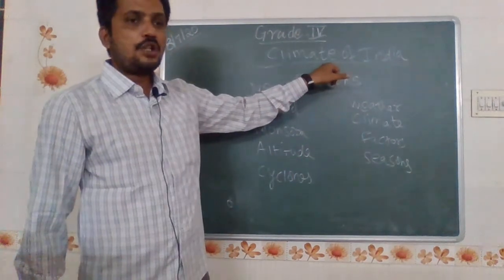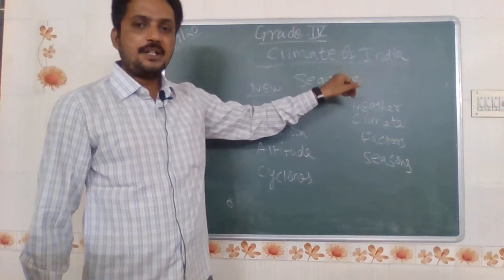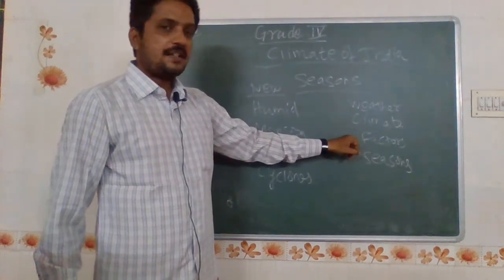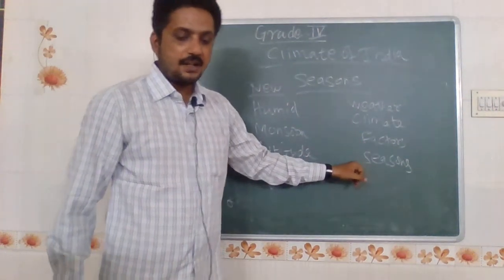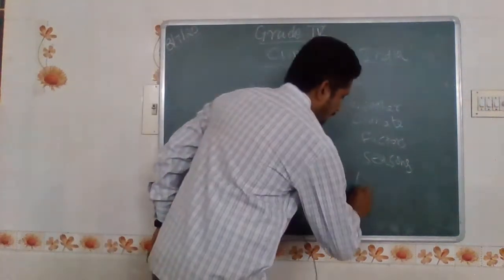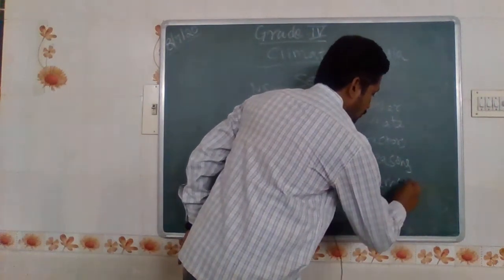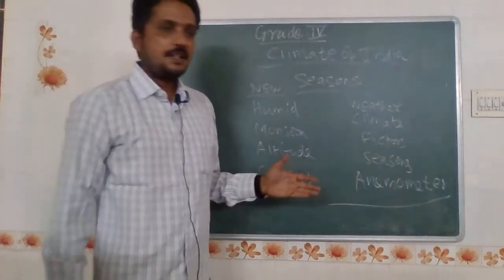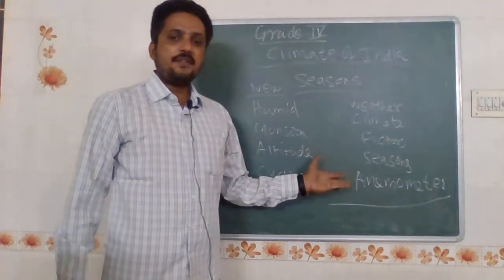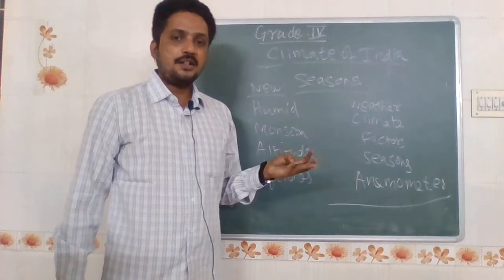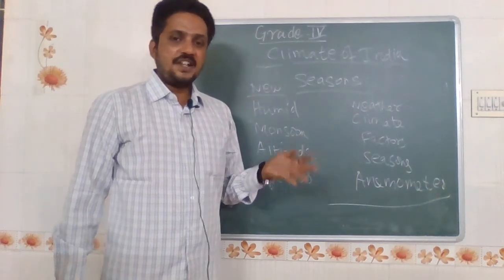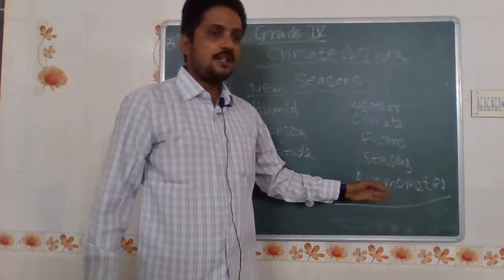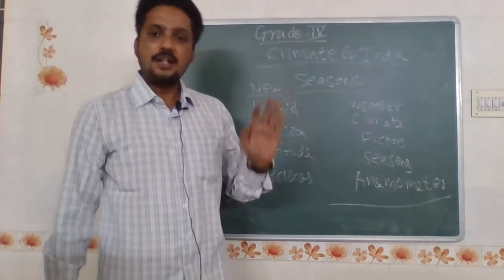In this, the topic name is Climate of India. In the Climate of India, we will look at the contents: weather, climate, factors affecting climate, and the major seasons in India. And then the anemometer. This is an instrument for measuring the weather, giving the instructions to the meteorological department on whether it will be hot, dry, cold, or rainy. The anemometer gives the instructions to the meteorological department, and the meteorological department passes the instructions to the government.